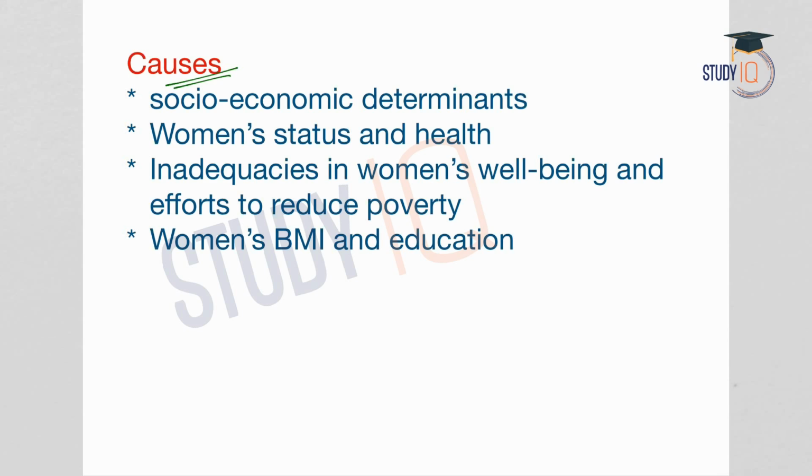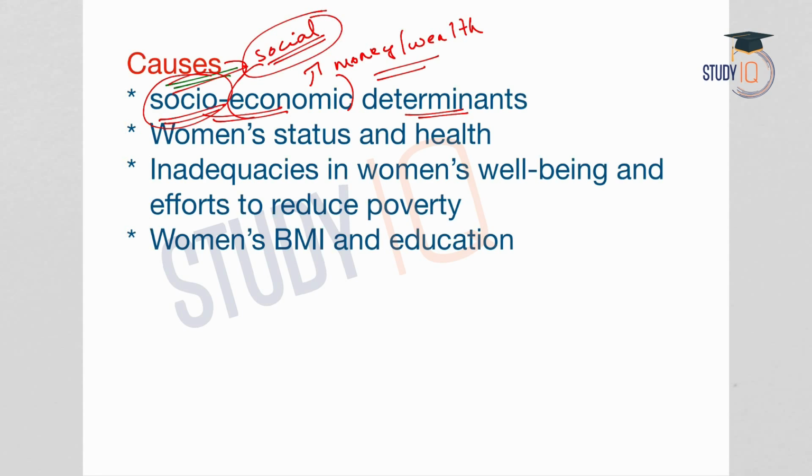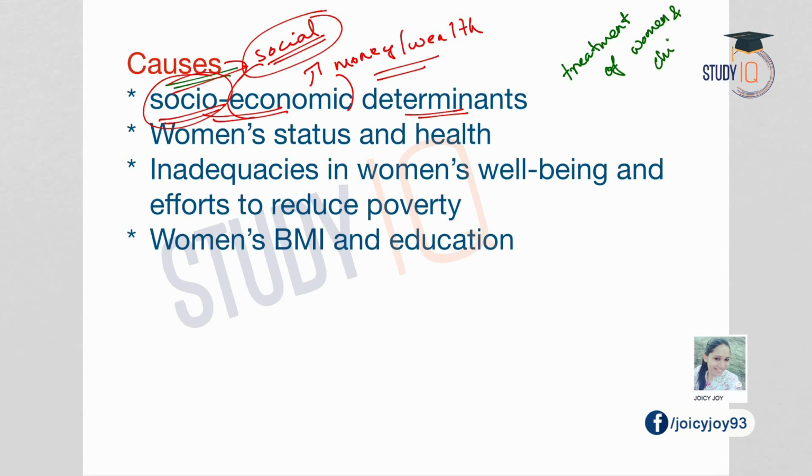Stunting in India is affected by a variety of reasons like socio-economic determinants, which means that money or wealth is not the only reason that has led to stunting in India, but also various socio-economic issues. Social issues like attitude play a key role in stunting or malnutrition in India. On one hand, there are economic issues like lack of income, prosperity and wealth, which have led to malnutrition and stunting. But equally, the societal attitude plays an important role, especially in the treatment of women and children. One important cause for stunting is social inequity.